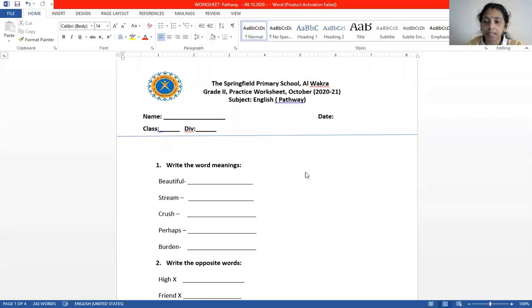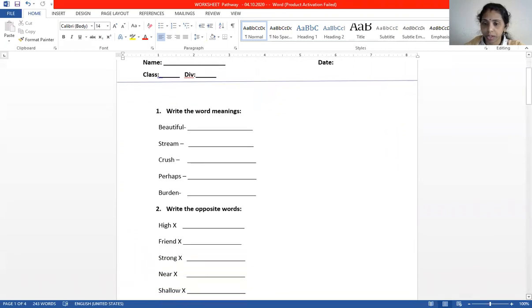Now we will do the revision through the worksheet. Here I am going to share the worksheet for Pathway. So this is the worksheet of Pathway. Now I will explain whatever is there in the worksheet and how to write.